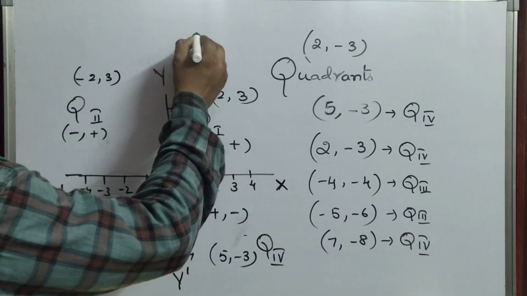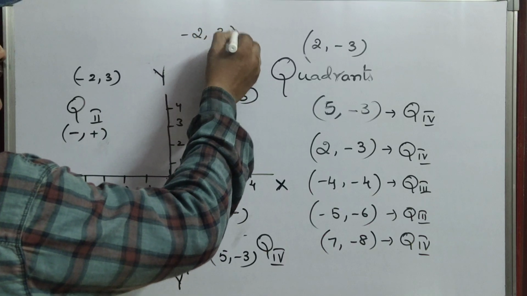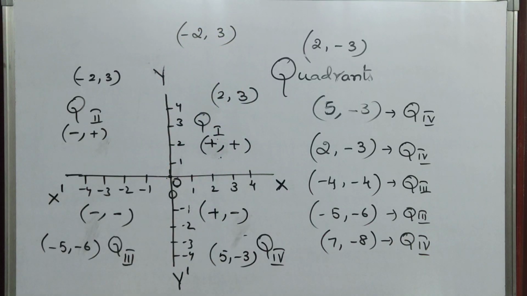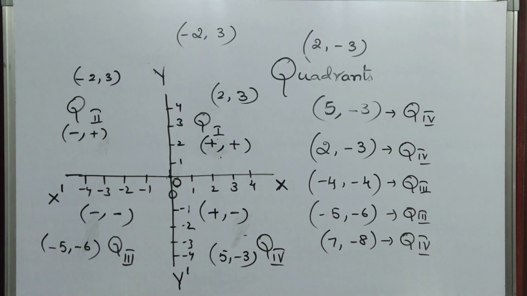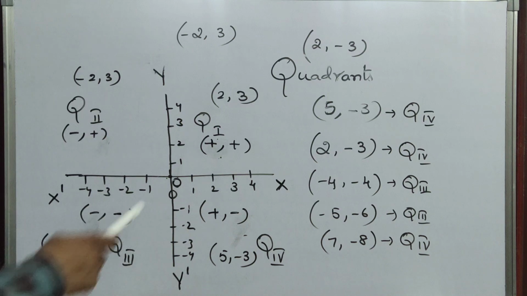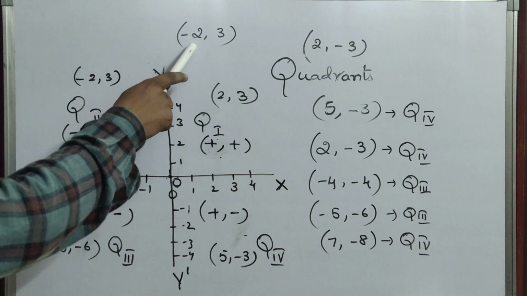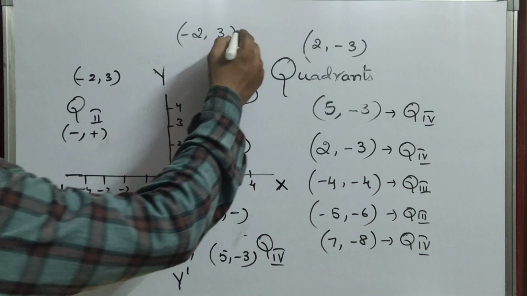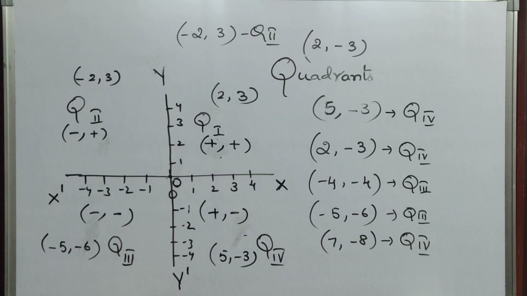Suppose the given question is minus 2 comma 3. They will ask which quadrant minus 2 comma 3 belongs to. Then you have to see here minus and positive. So that belongs to quadrant 2. Okay. So like this you can identify.